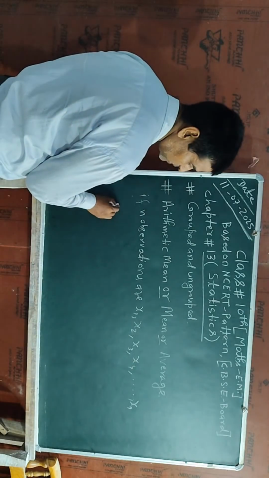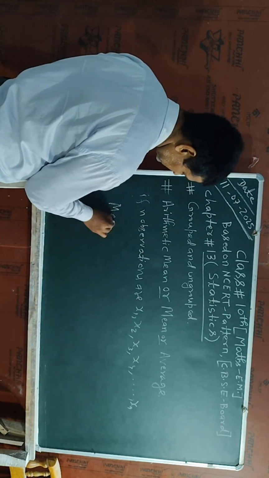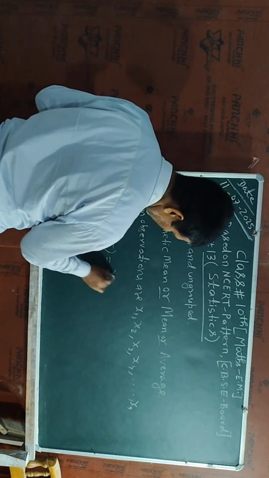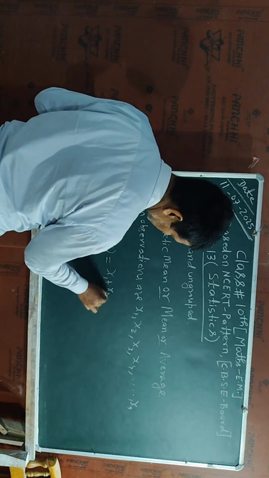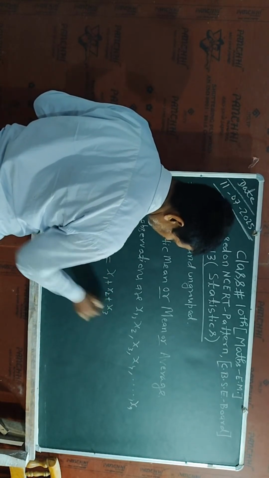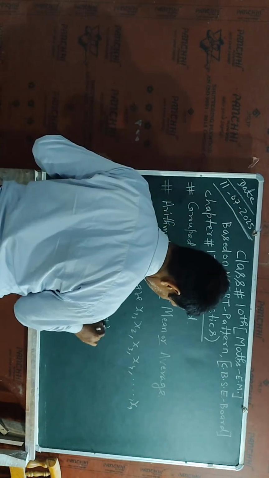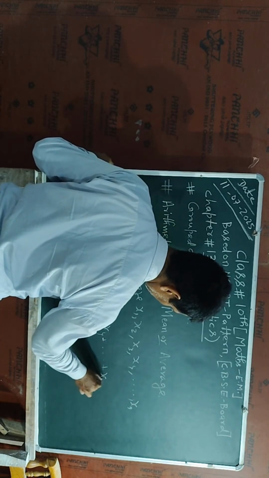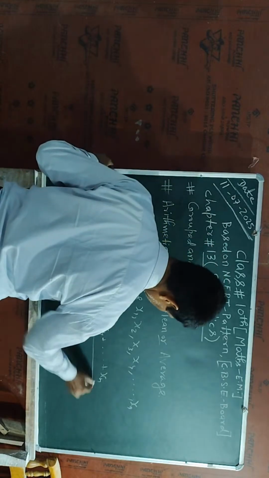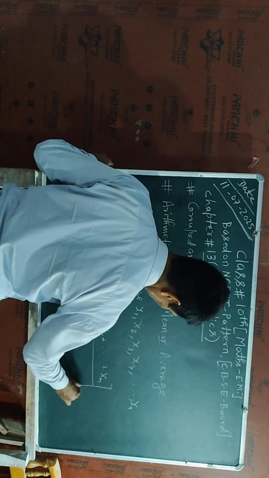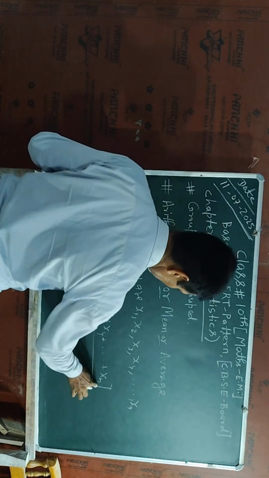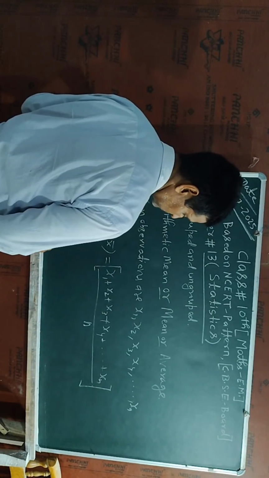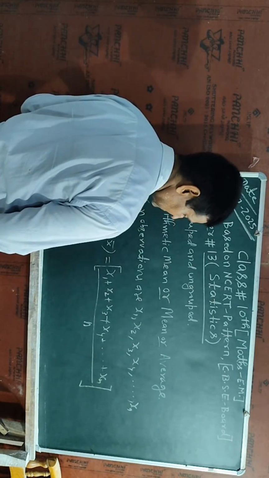So its arithmetic mean, its mean value, is denoted by x bar, which is equal to x1 plus x2 plus x3 plus x4 plus x5 and so on up to xn. The total number of terms is n. So the arithmetic mean is given by this formula: x1 plus x2 plus and so on plus xn divided by n.